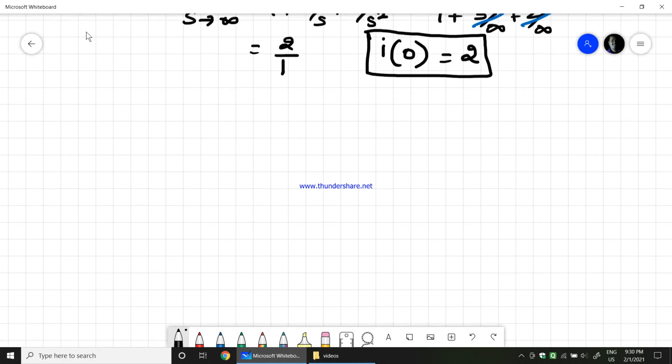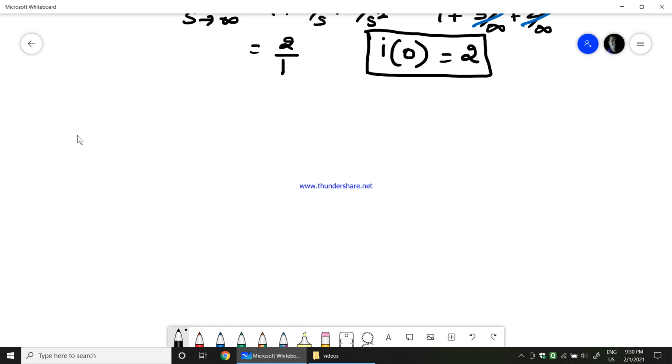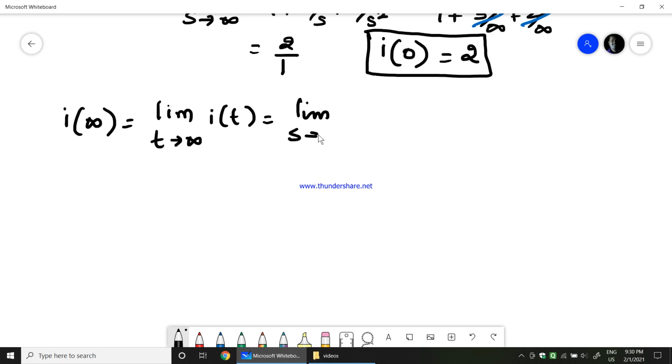Now when I go with the final value, which is nothing but I of infinity, in the time domain we say it is limit t tends to infinity I of t, whereas in the s domain we'll say limit s tends to 0 s into I of s. So we say limit s tends to 0 s into I of s.